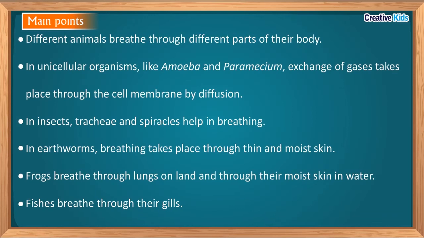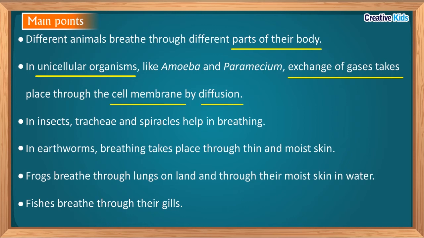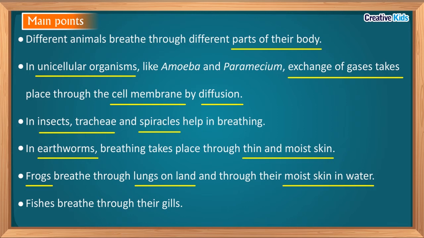Now let's quickly revise what we have learnt. The main points. Different animals breathe through different parts of their body. In unicellular organisms like amoeba and paramecium, exchange of gases takes place through the cell membrane by diffusion. In insects, trachea and spiracles help in breathing. In earthworms, breathing takes place through thin and moist skin. Frogs breathe through lungs on land and through their moist skin in water. Fishes breathe through their gills.